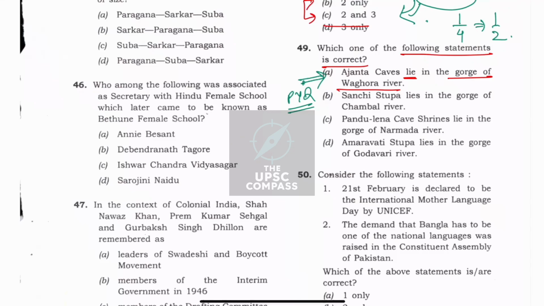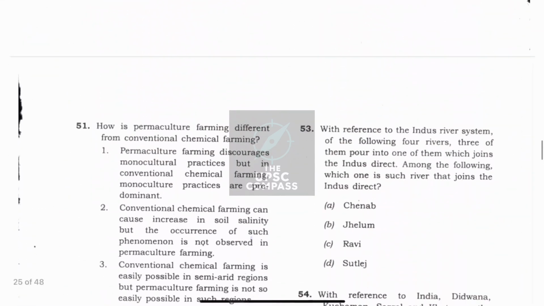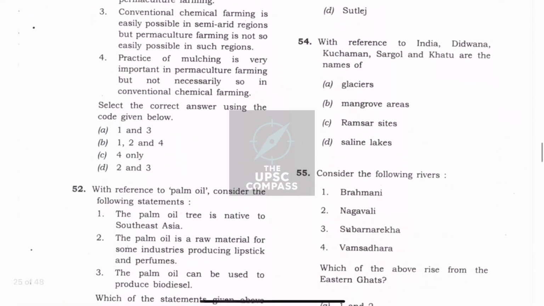Now moving ahead, question number 54, with reference to India, Didwana, Kuchaman, Sargol, Khatu are the names of... So if you have ever been to northern India, you know there is a famous place known as Khatu Shyam. So the place Khatu is situated in Rajasthan. So this denies glaciers, this denies mangrove areas.